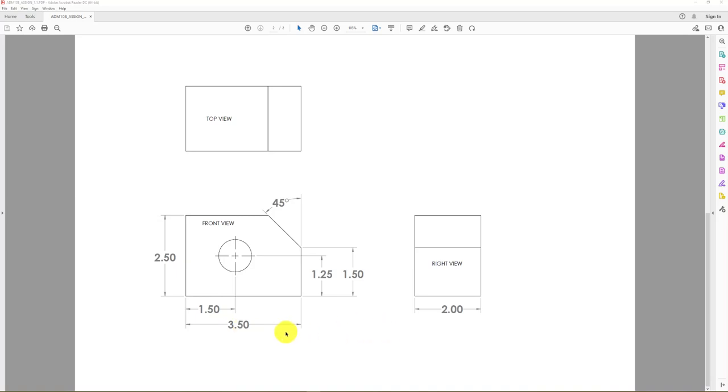I'll try not to confuse anyone with all of this, but if we want to start with basic shapes, our primary shape of this part is the front view, which gives us the best overall representation of what the part's going to be. So we've got our length of 3.5, our height of 2.5. We're going to start with just a simple rectangle, and then we'll work in the features.